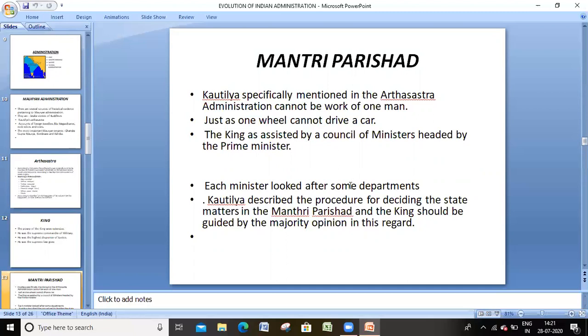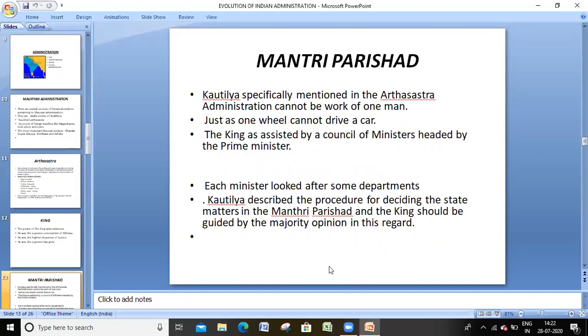With the help of all the wheels, one wheel is the king, and the other 3 wheels are the ministers. So those 3 wheels will assist this first wheel. It means all the council of ministers will cooperate with the king in administration.